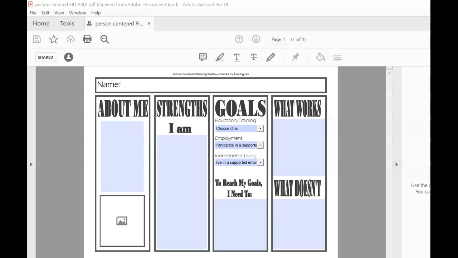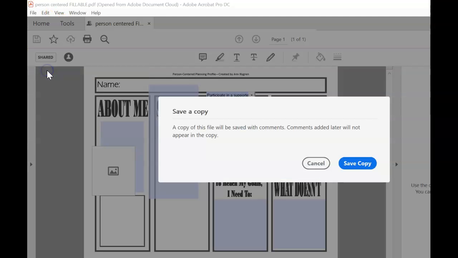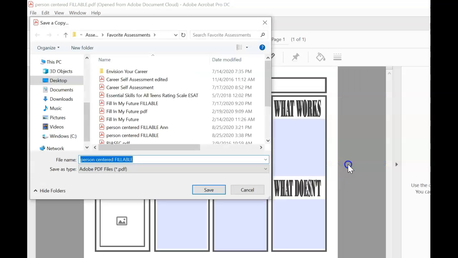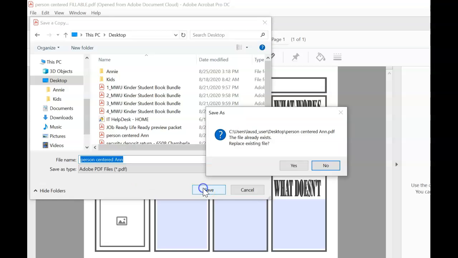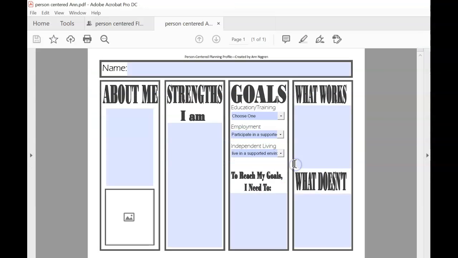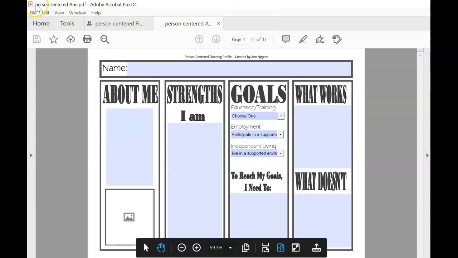So the first thing you'll do once you open up the document is to save a personalized copy. So you'll go to File, Save As, and I'm going to save it right to my desktop, and I will rename it. So I'll erase the part that says fillable and I will write my name. So now I have a document up at the top titled Person-Centered and.